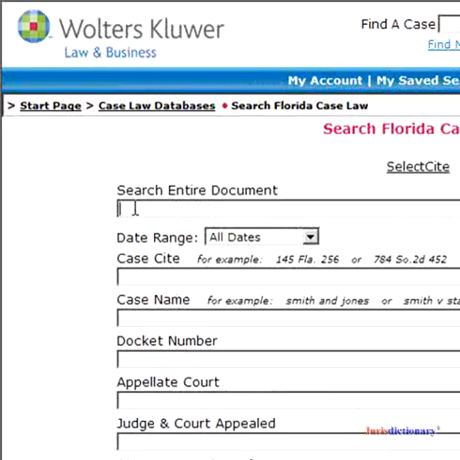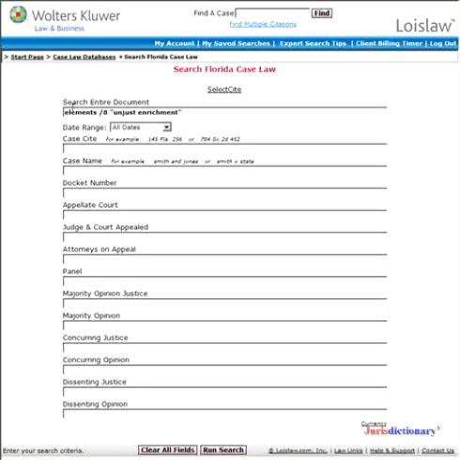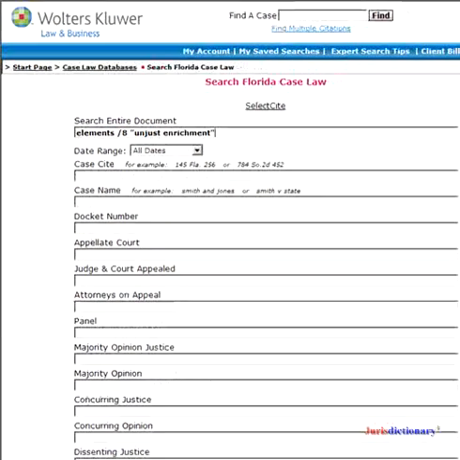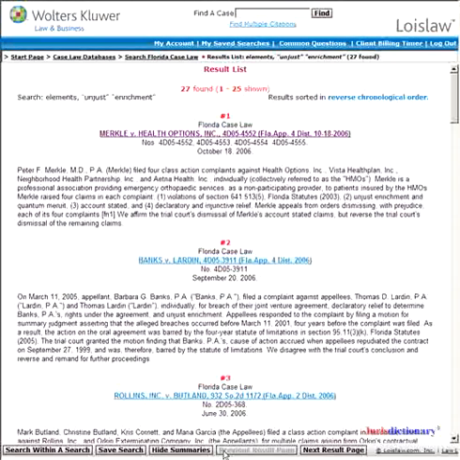Alright, in this first box, we're going to be able to put elements. We're searching for that word within 8 words of unjust enrichment. Before we continue, I'll show you that these other boxes here allow you to search for other things. But right now we're searching for the word elements within 8 words of, and I put this in quotes so it's treated as one word, unjust enrichment. And we're going to click Run Search.